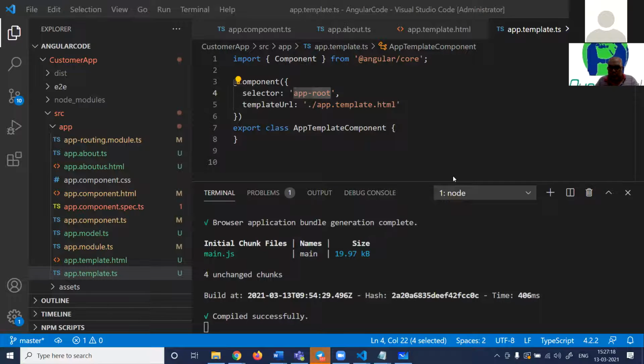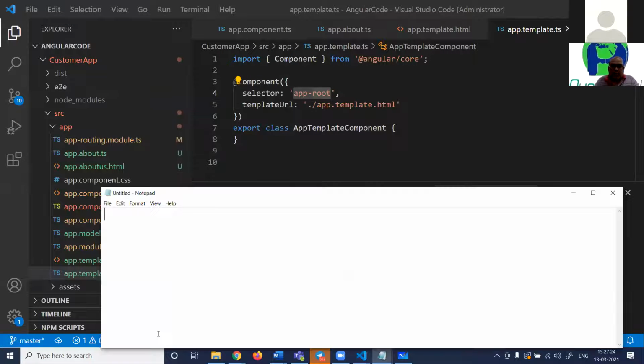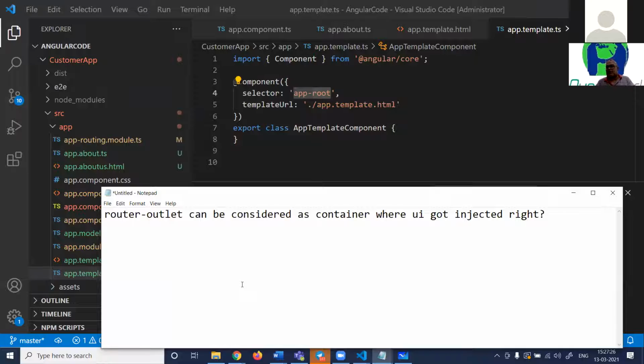So let me take up questions. I will go through all the steps again today. Router outlet can be considered as a container where UI gets injected and uninjected, or you can say loaded. Injected is a right word, but not very much right. You can say loaded and unloaded.